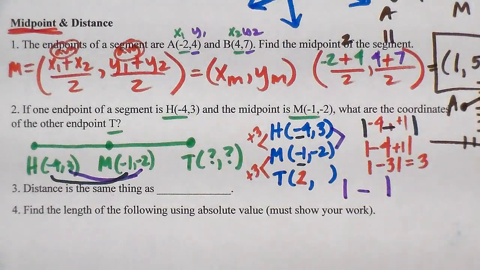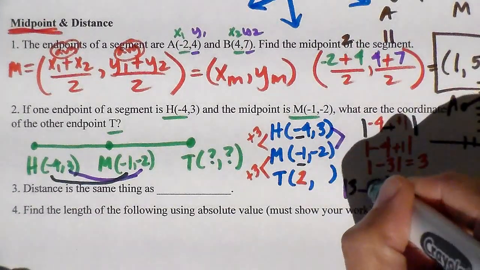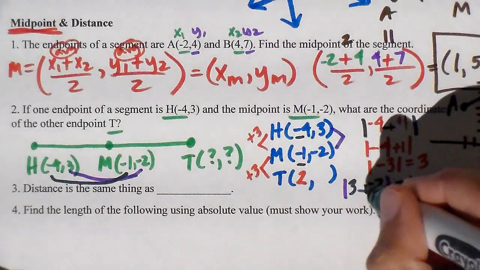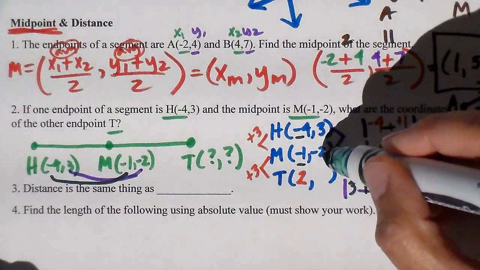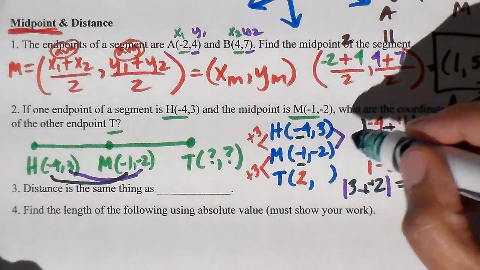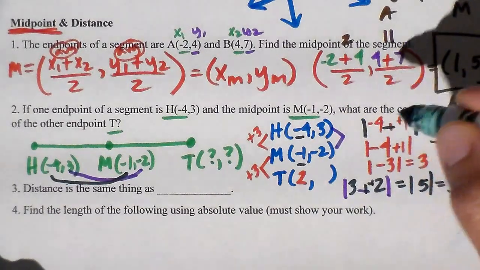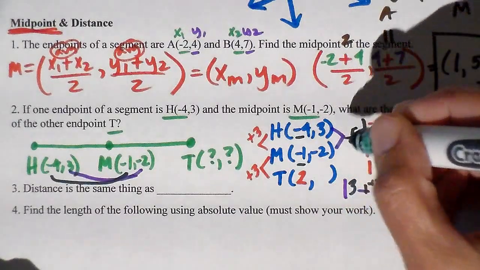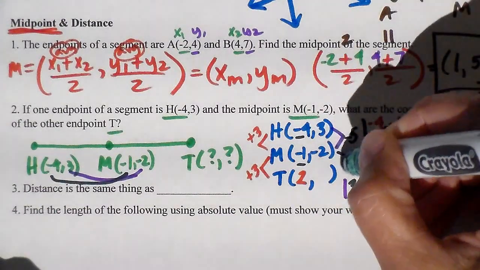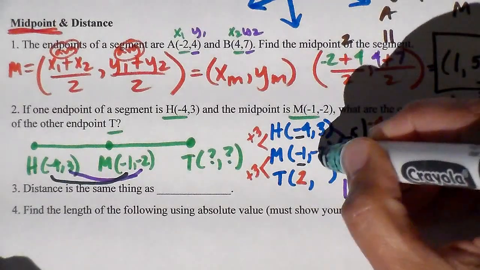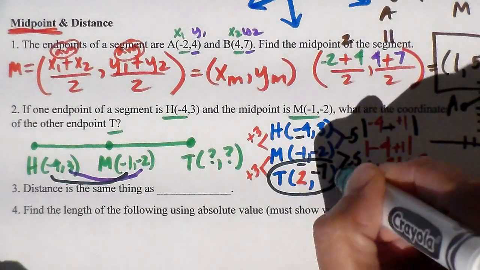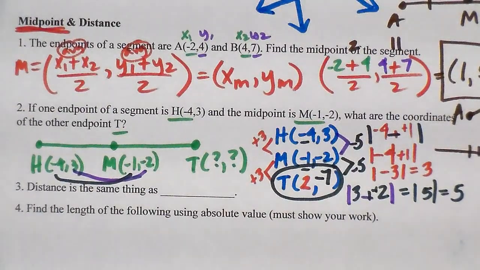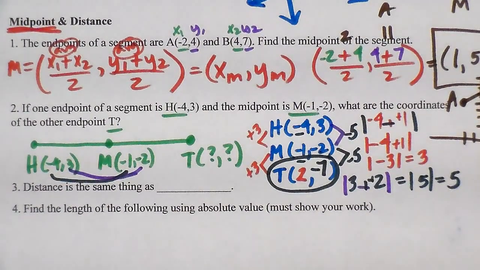So, I'm going to take my coordinates, and I'm going to go 3 minus -2. Minus a negative becomes positive, which is 5. So to get from 3 to -2, I did 5. Plus 5 or minus 5? I got smaller, minus 5. So to get to the next one, I'm going to minus 5 there as well. So -2 minus 5 more puts me at -7. So this is where your endpoint is. You have to find out how far away each of these coordinates are from each other. Okay?